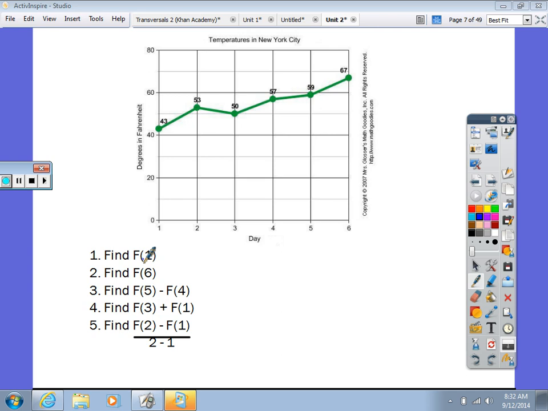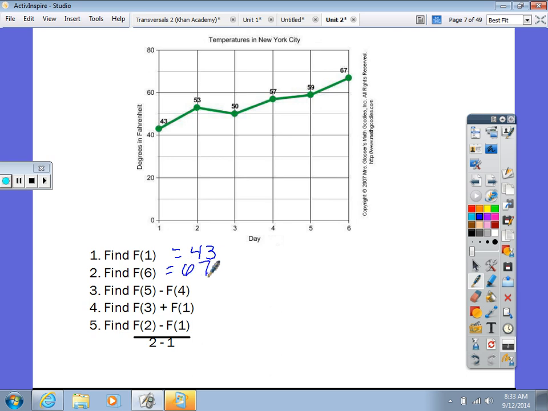What do you think? Very good. Find where x equals 1. So where does x equal 1 at? Yes, 43. Because when x is 1, that's my input. What is my output that matches it? That's your answer. It's basically just the y coordinate on the graph. That's what it means. So what is f of 6?